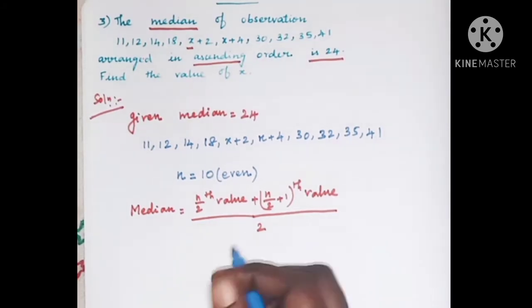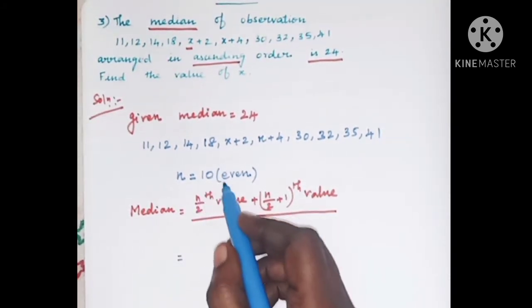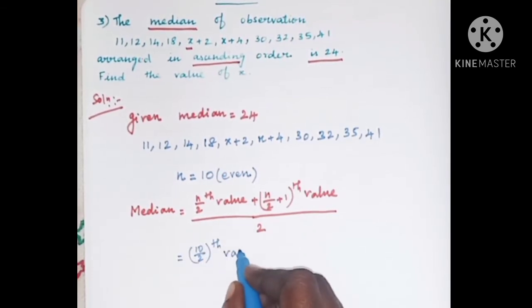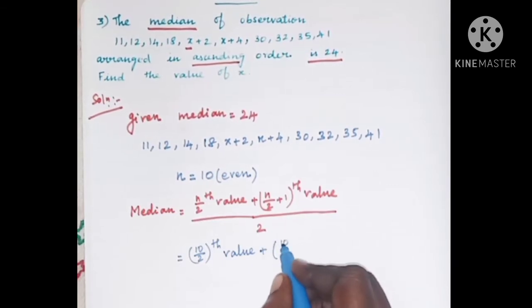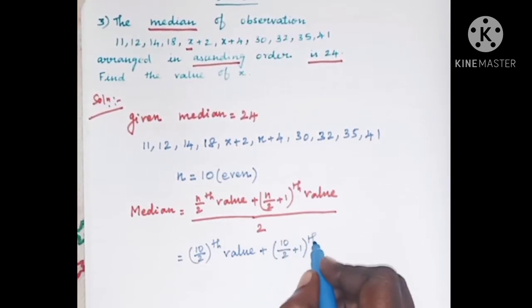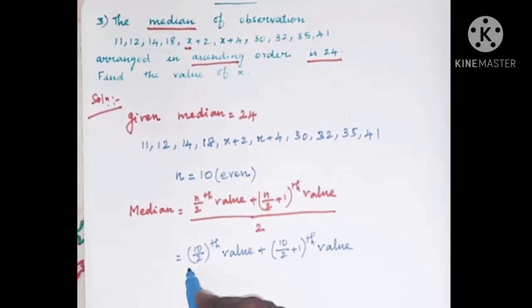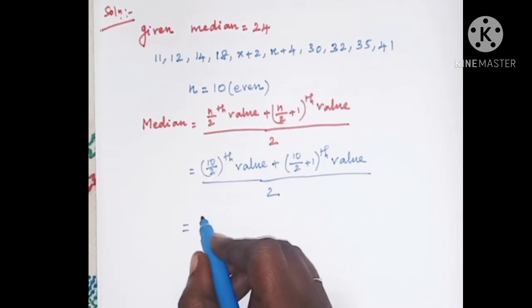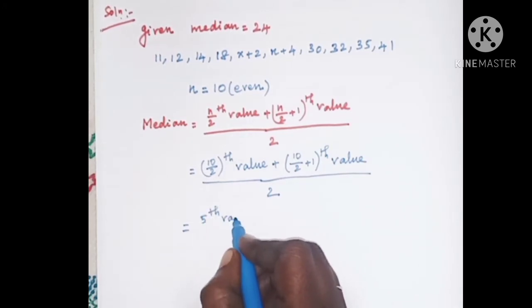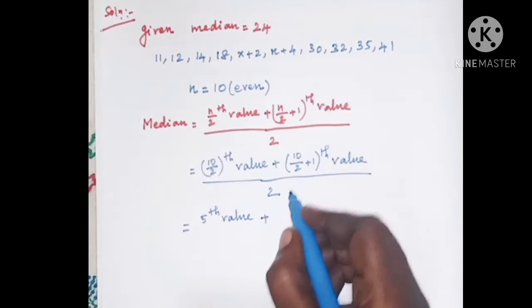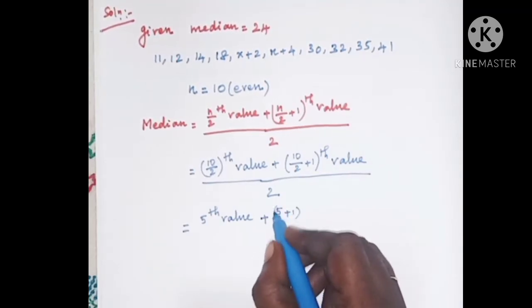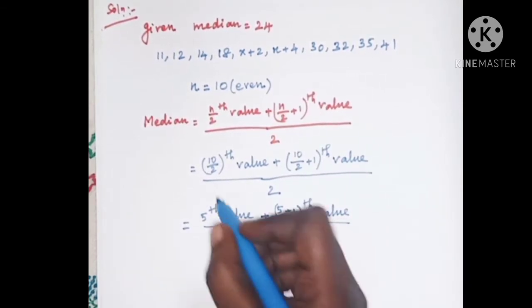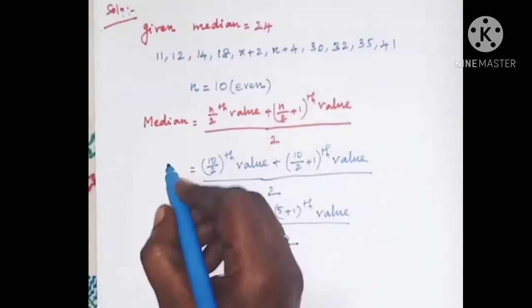So n by 2th value, n is 10. So 10 divided by 2th value plus 10 by 2 plus 1th value, the whole thing divided by 2. So 10 by 2th value is what? Again the 5th value, plus 10 by 2 is 5 plus 1, the 6th value, divided by 2. But here the median value is given.